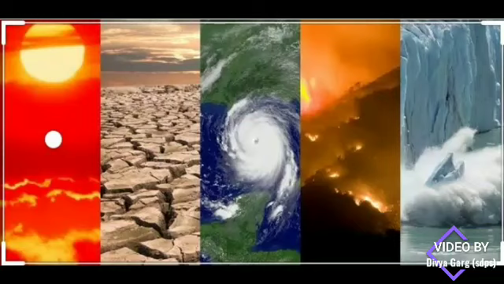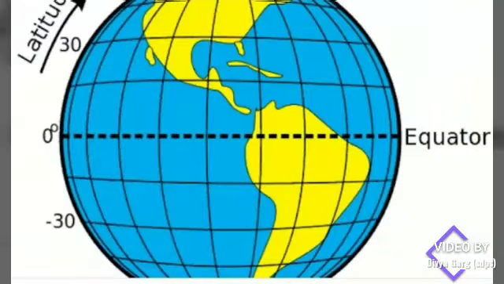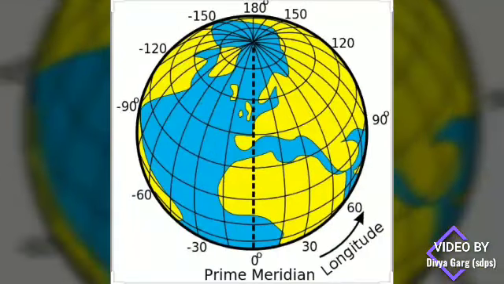Many factors affect the climate of any region. Distance from the equator, that is latitude, affects the climate of a place. This is because the sun's rays fall directly on the equator. So the lower the latitude, the higher the temperature, and the higher the latitude, the lower the temperature.